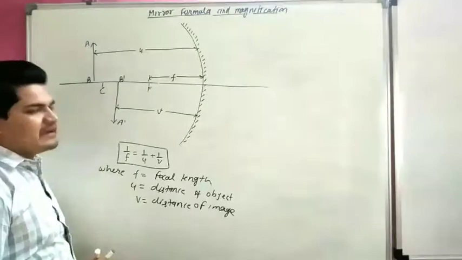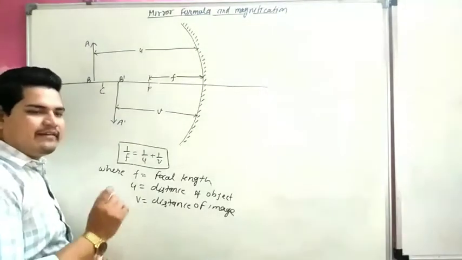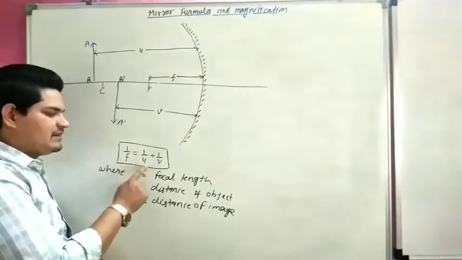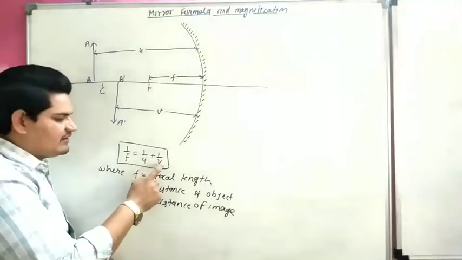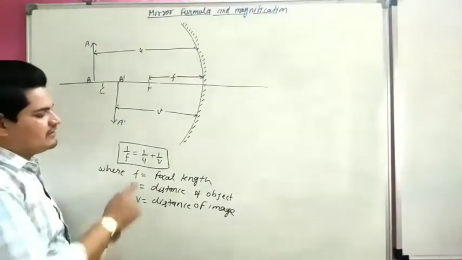So mirror formula is nothing but a relation between focal length, distance of image and distance of object.